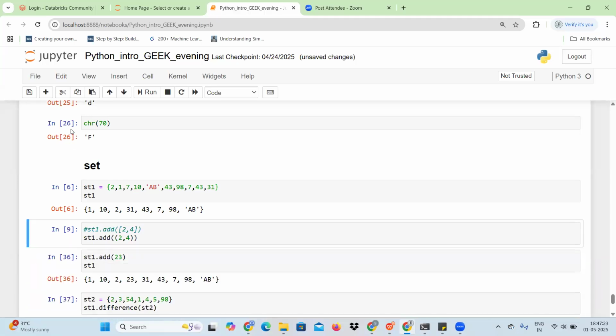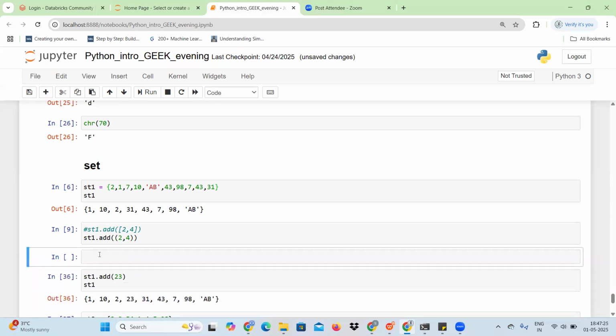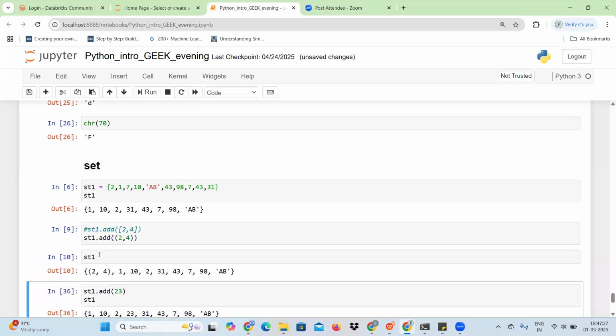Okay. Just a second, st1. Okay, it got added at the beginning, like it's a random one. Okay, so it is telling like it's an unhashable type. Okay, so I think that might be the reason. Like only we can take the tuple, and we cannot take the list. Okay, let me try another list, like another set as well.